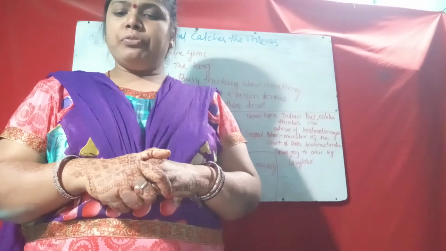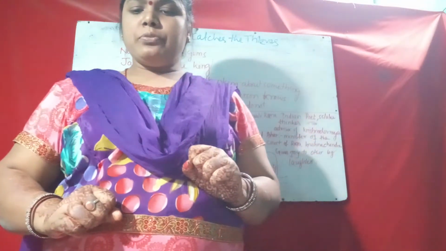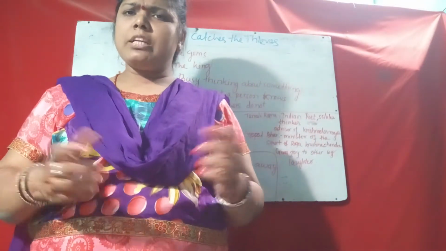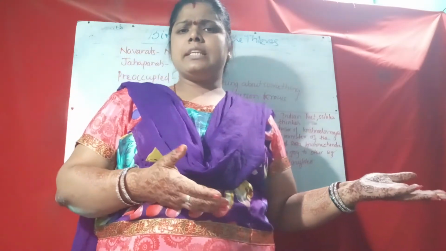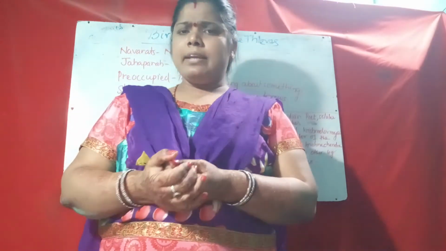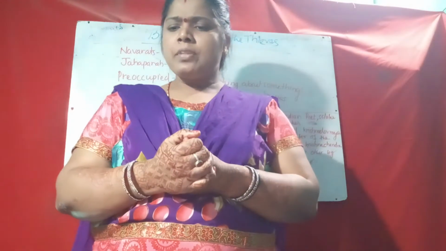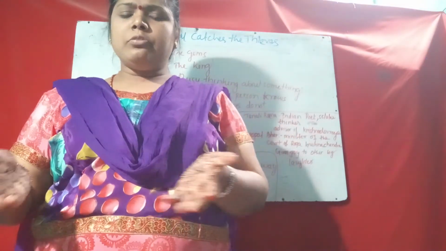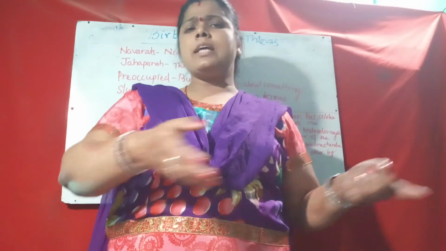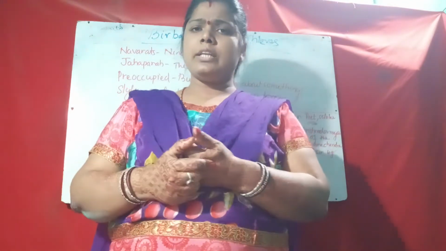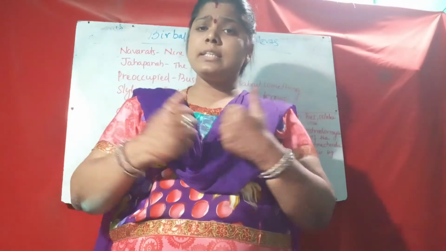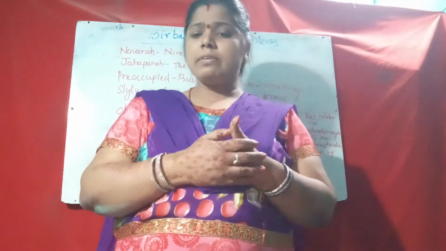Birbal says, I want all of you to lay your sticks in a line here. He asks all the servants to lay their sticks in a line on the floor. A minister says, Birbal, don't waste our time. They have sticks and you are telling them to lay them on the floor. You must just say who has stolen the ring. How is this going to tell you who the thief is? Why are you wasting our time?